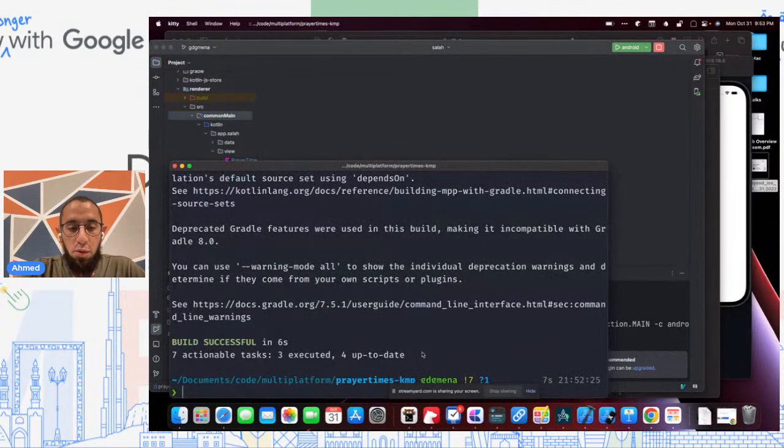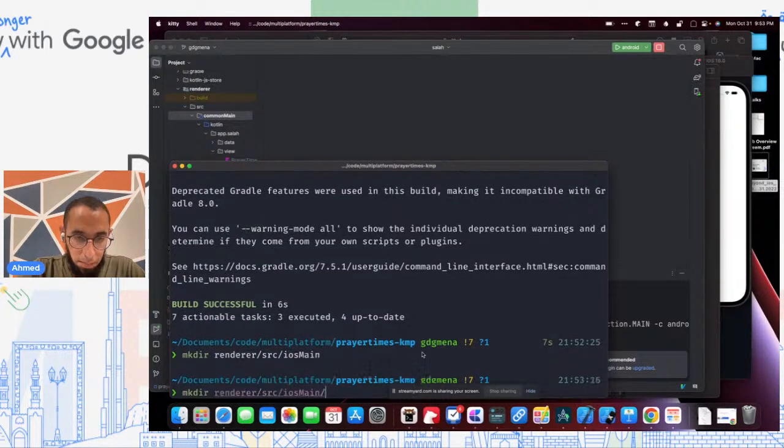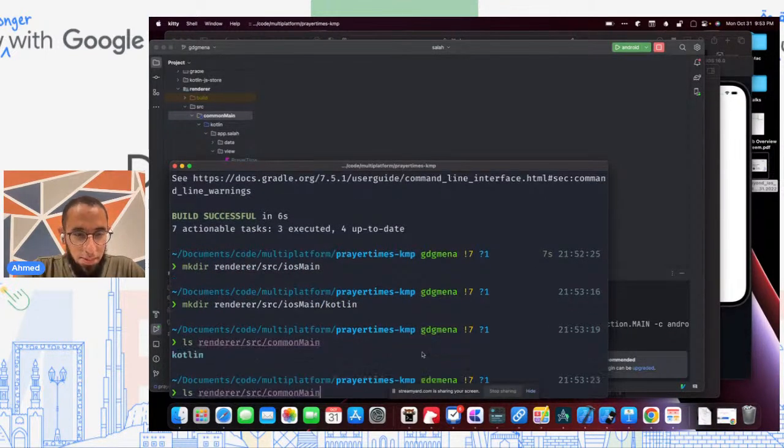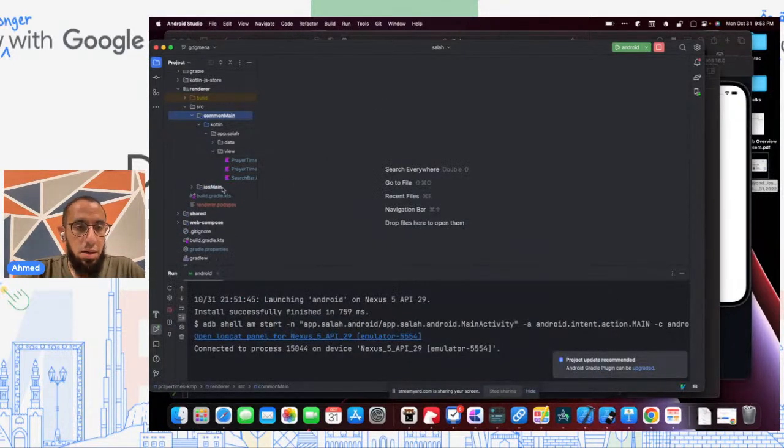So we need an iOS main folder here. So I'll just make a directory under the render source, and where there is a common main, I'll make an iOS main. And I will give it a Kotlin subdirectory. Let me make sure because I always mess this up. So yes, we have an iOS main folder here where you can put iOS specific logic that will not be visible to Android, but will be visible to iOS.